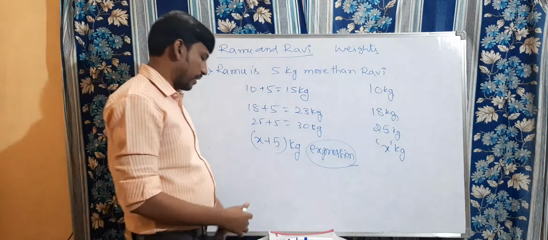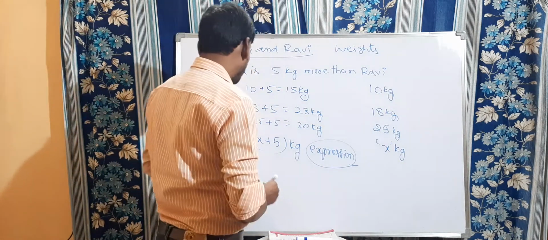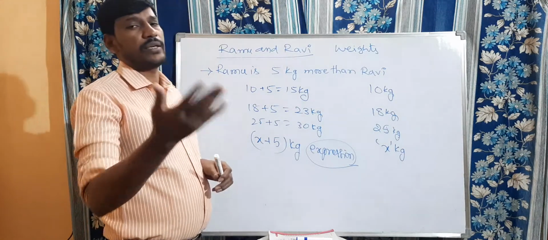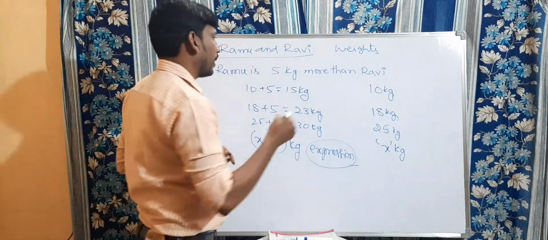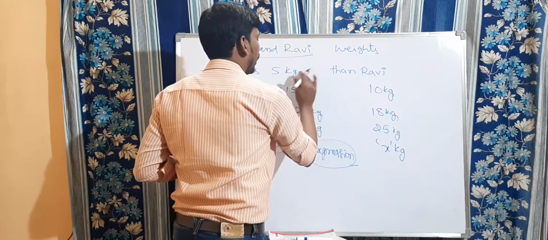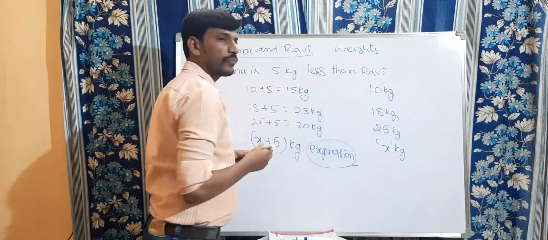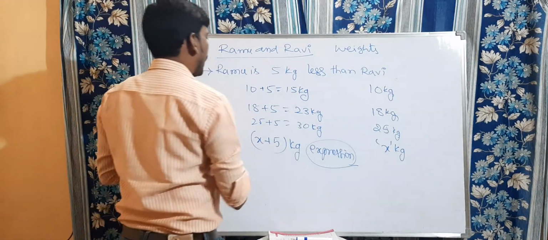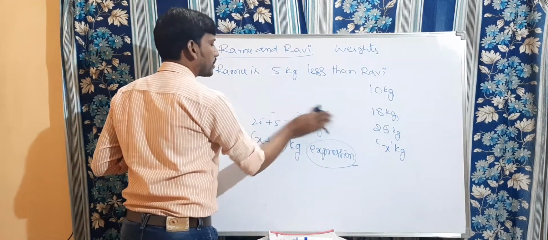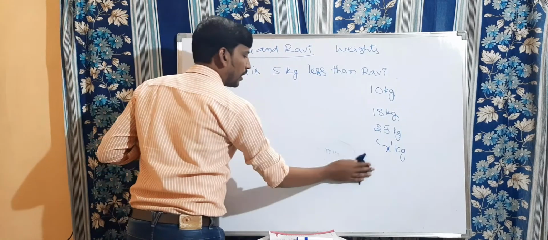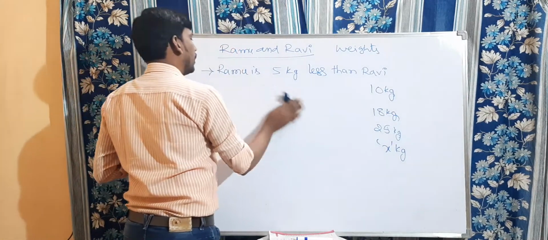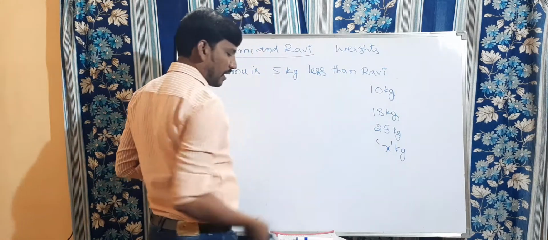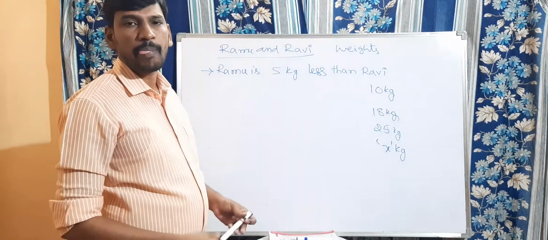Suppose I am going to write another statement. Ramu is 5 kg less than Ravi. Here, instead of more, I am going to write less than. What is meant by less than? It means Ramu's weight is less than Ravi's. So for the same values, we are going to find out Ramu's weight.